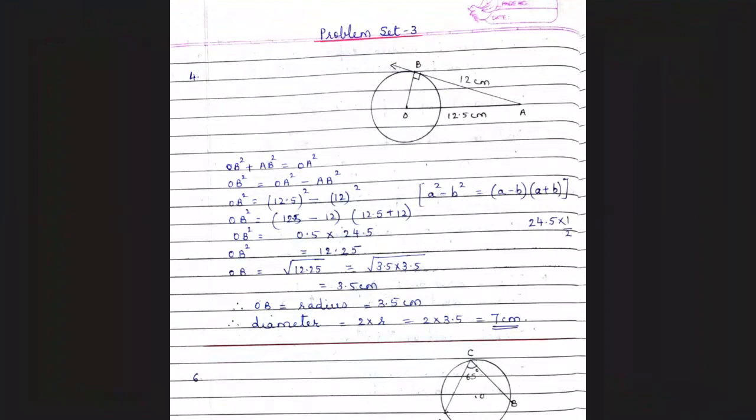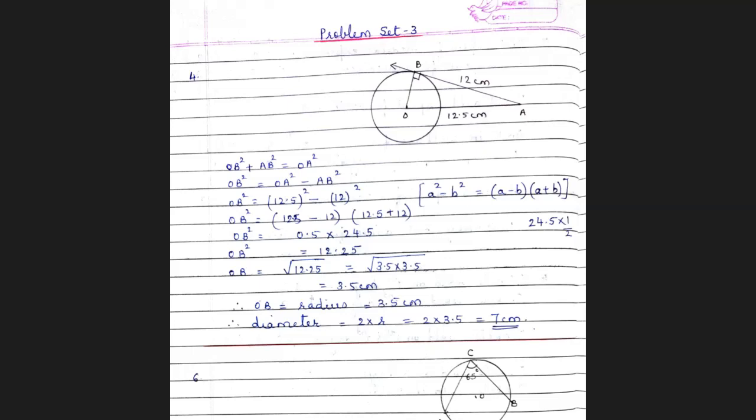From this triangle, you get OA square is equal to OB square plus AB square. Substituting the values, you have 12.5 the whole square minus 12 square. Using the formula a square minus b square equals (a minus b) into (a plus b), you get 12.25. When you find the square root to get OB, you get 3.5.